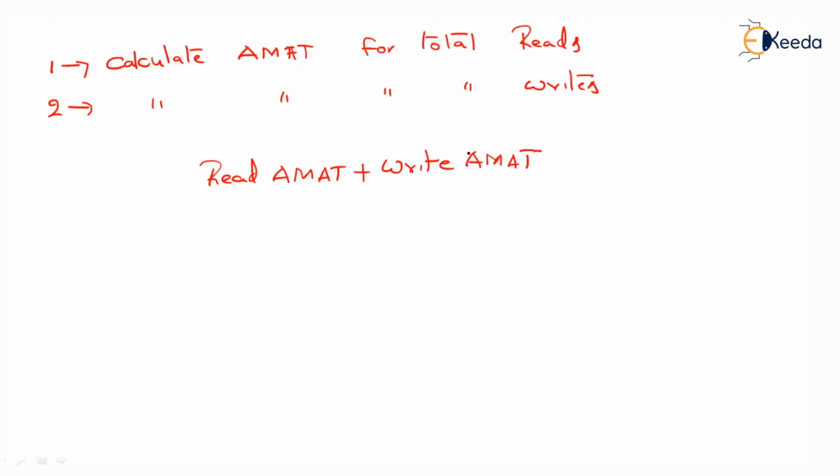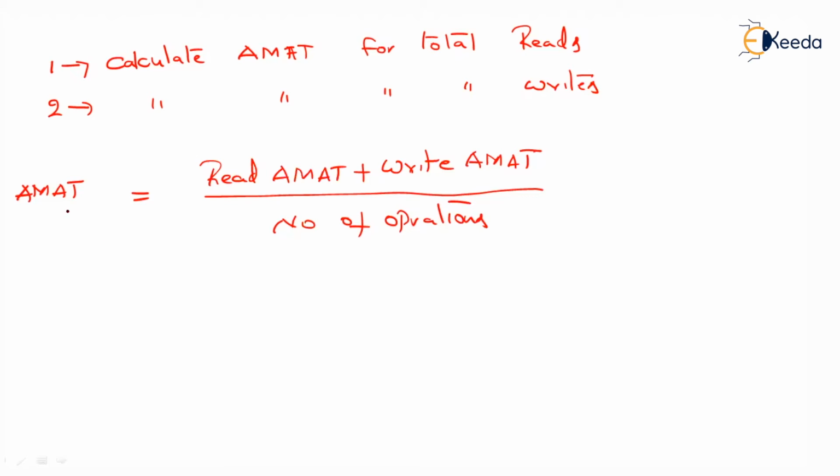The average memory access time for one operation will be read access time plus write access time divided by the number of operations.